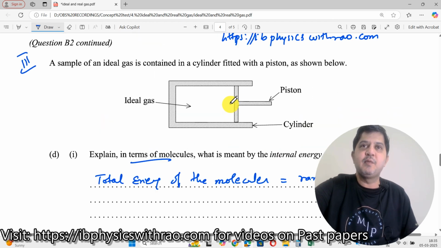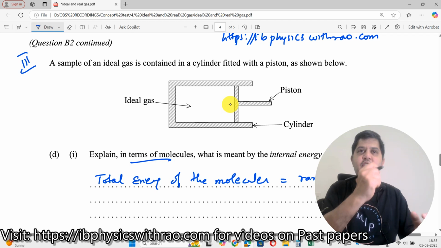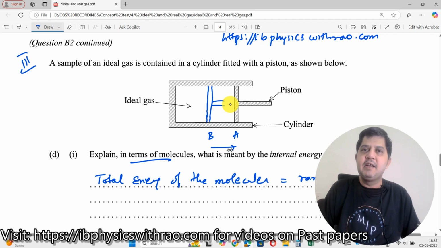Okay, so what do we do? Now the piston is over here, suddenly push it across. As a result, the piston comes here. Let us say the time taken by the piston to go from position A to position B is 0.1 second, 10 power minus 1. Now the molecules present over here are very happy.